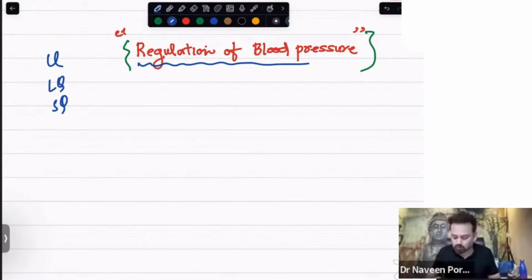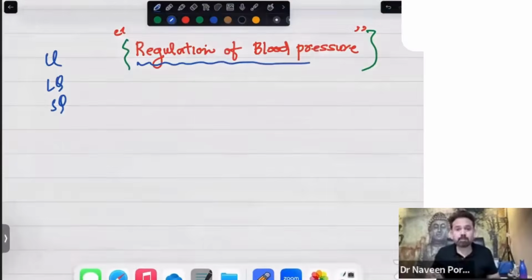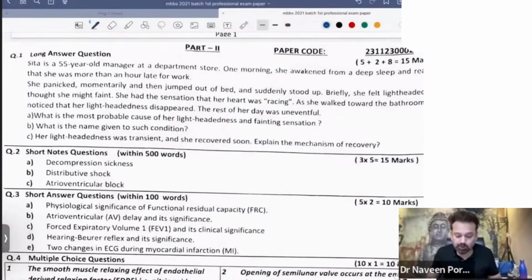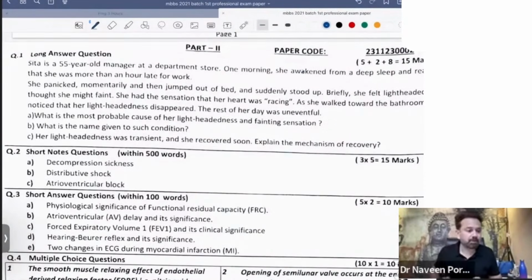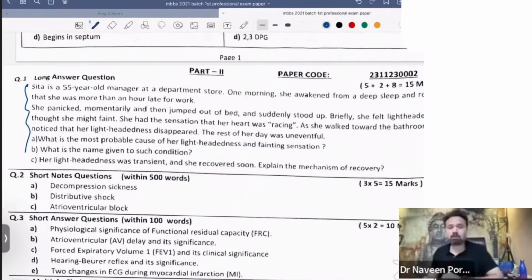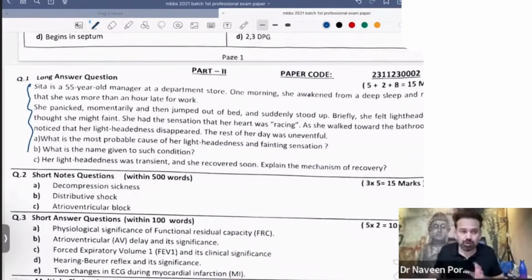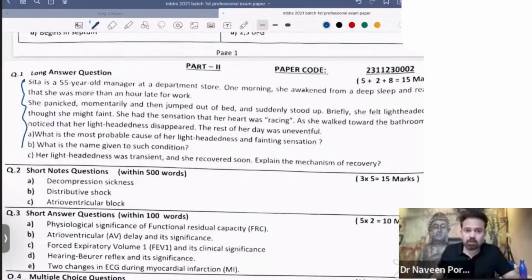So first I am going to show you how a clinical question came 2 years back in the MBBS first year Prof examination. I will tell you how you are going to apply your knowledge in writing your paper. Sometimes I have seen that you know the topic, but in the examination, you are not able to apply that knowledge. So let me discuss only one question. I will not take much of your time because your time is very crucial now. Not more than half an hour I will take for the class, but you will try to understand.